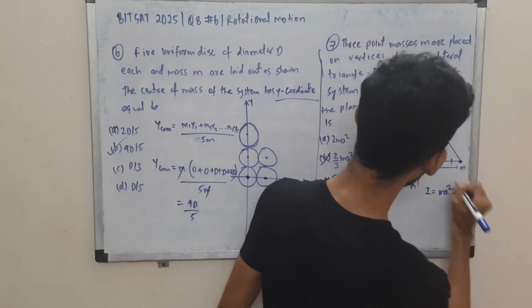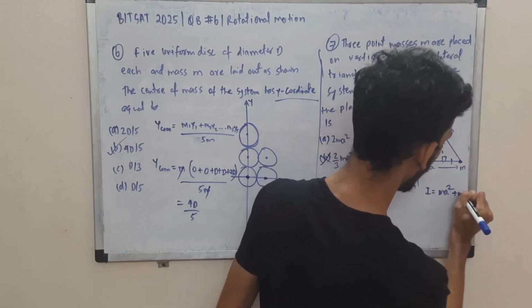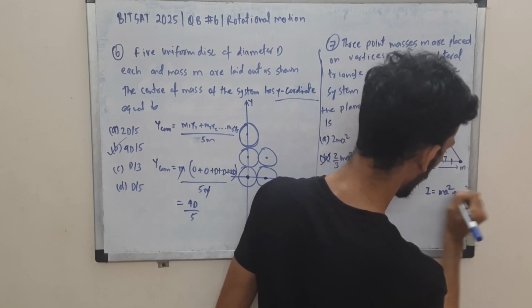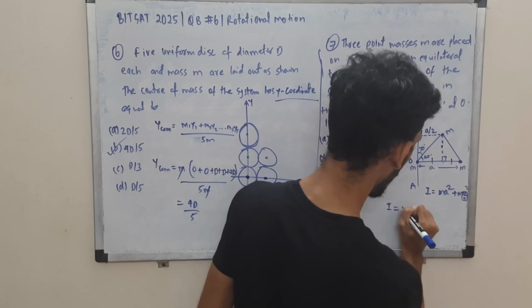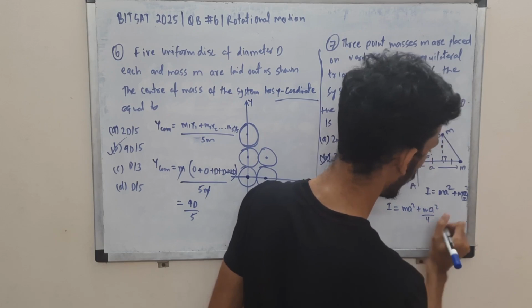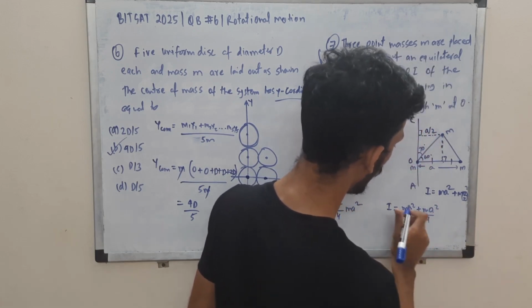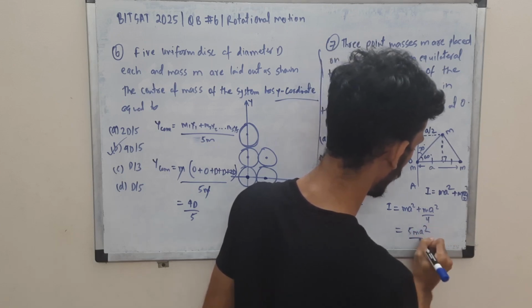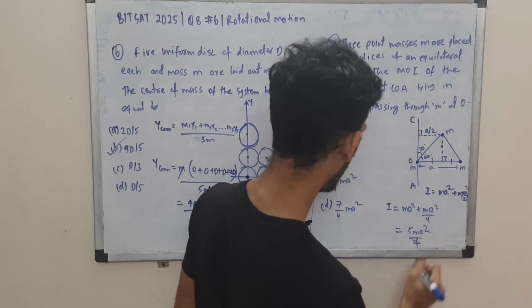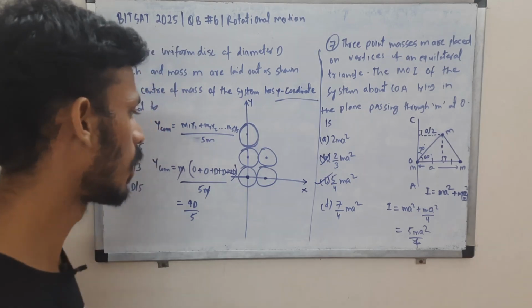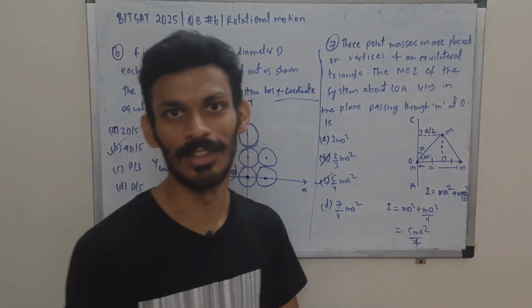Okay, that also we did. So here what is the mass? m, at a distance a by 2, so a by 2 the whole square. So I will be ma square plus ma square by 4. 2 square is 4, right? So 4 plus 1, which is 5, so 5ma square by 4. Where is that? Option C. So that is your correct answer. Over to the next one.